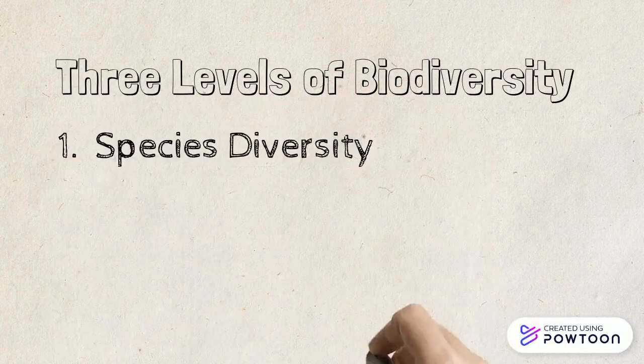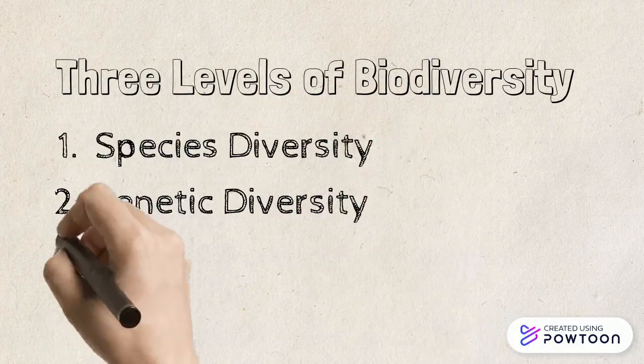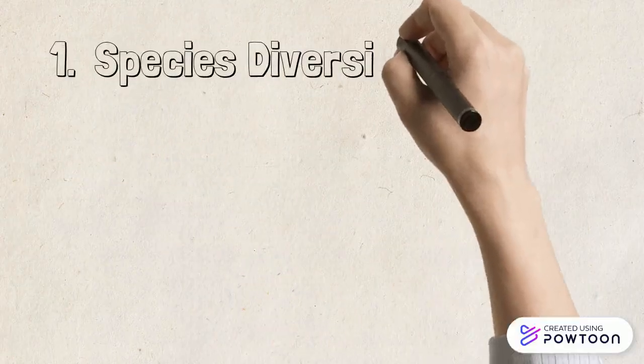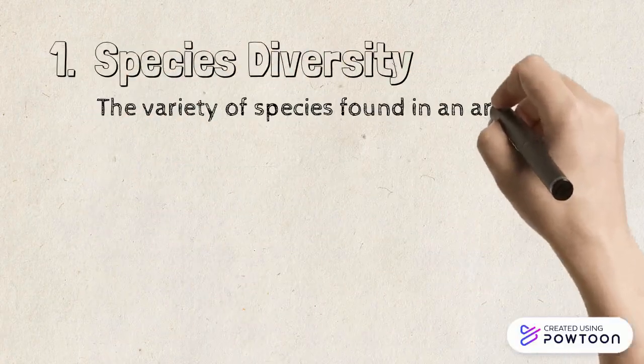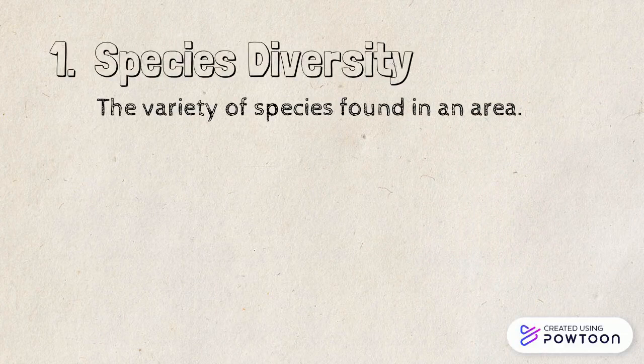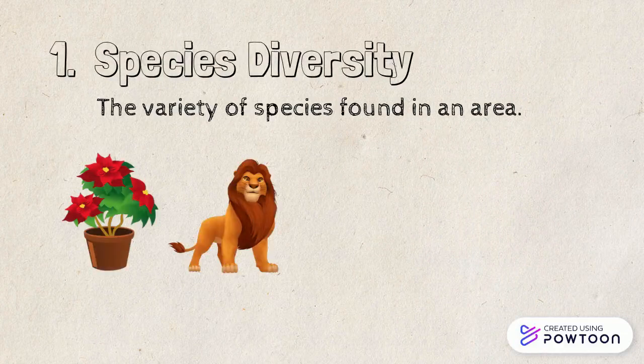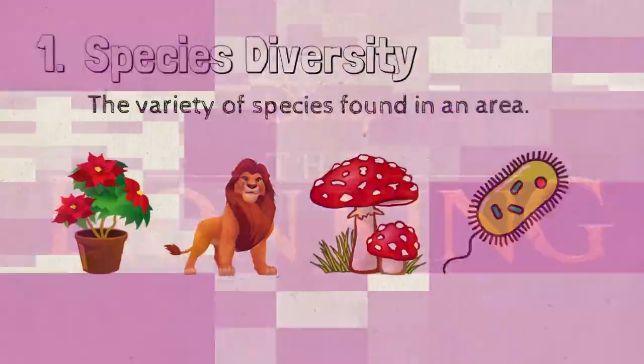This includes species diversity, genetic diversity, and ecosystem diversity. To begin, species diversity is the variety of species found in an area. This includes all living things such as plants, animals, fungi, and microorganisms like bacteria.